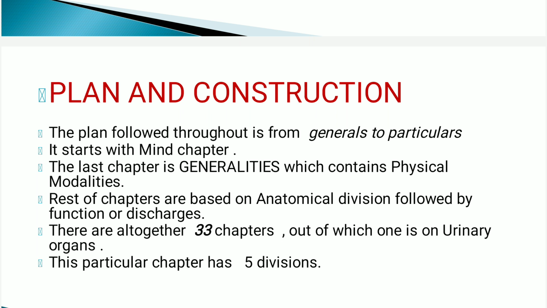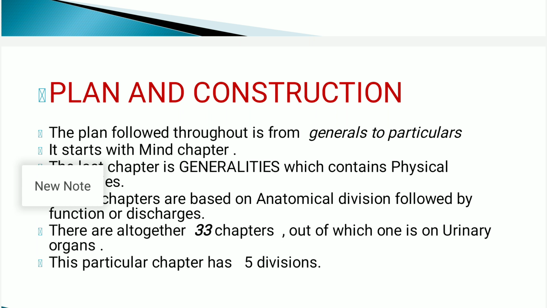Now we go towards the plan and construction of Kent repertory. Yesterday we discussed in short how the Kent repertory was constructed. The plan followed throughout is from general to particular.